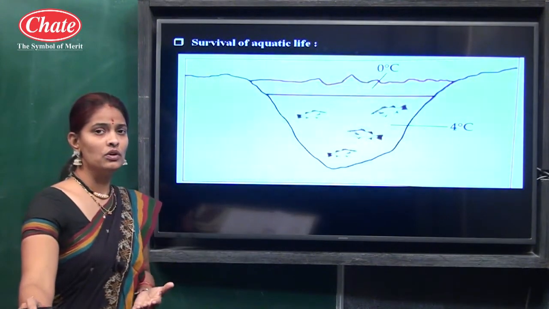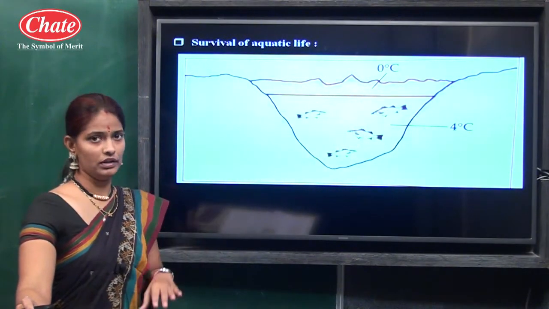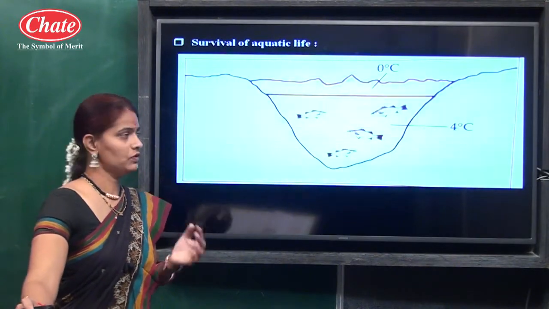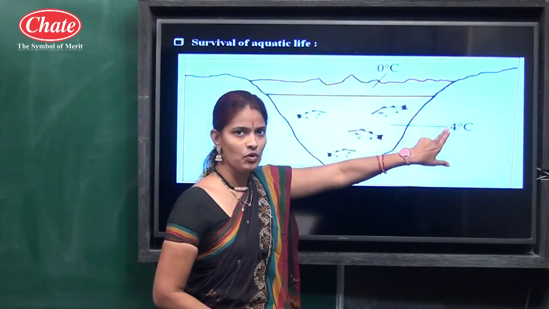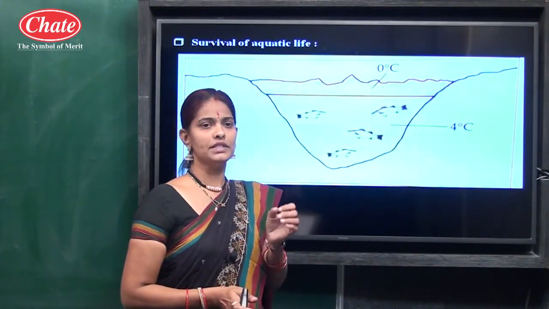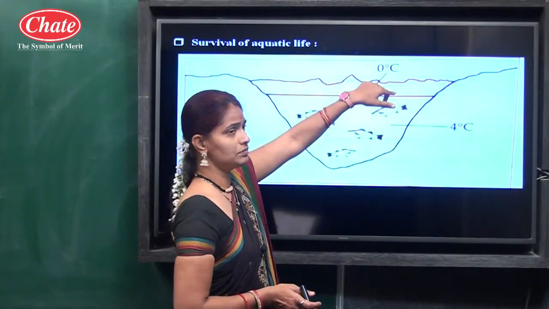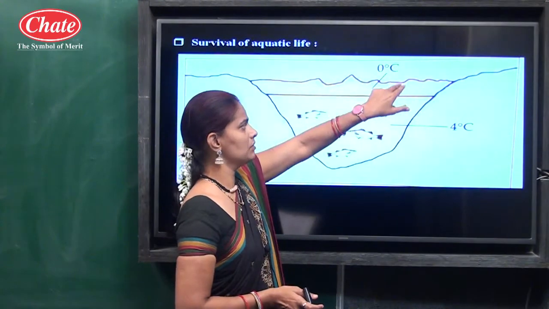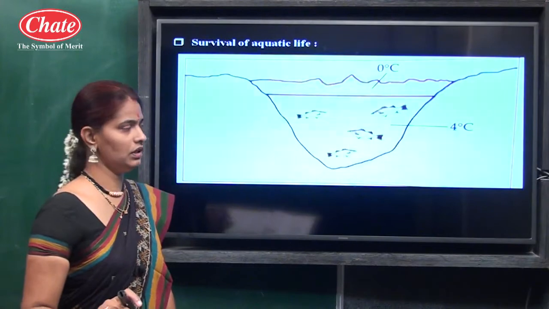Then we know when temperature decreases, water contracts up to 4 degrees Celsius, and after 4 degrees Celsius water starts to expand instead of contracting, and that is why the density decreases, and that water flows to the upper surface instead of going to the bottom.